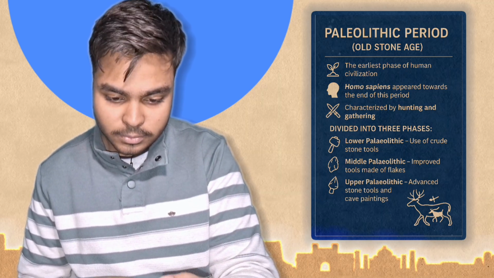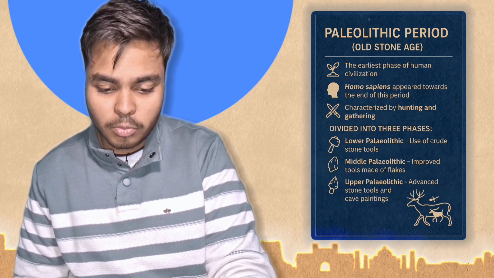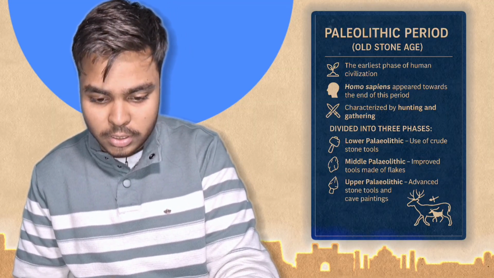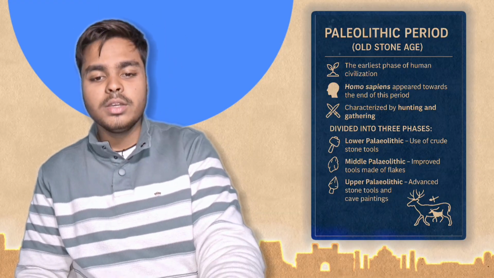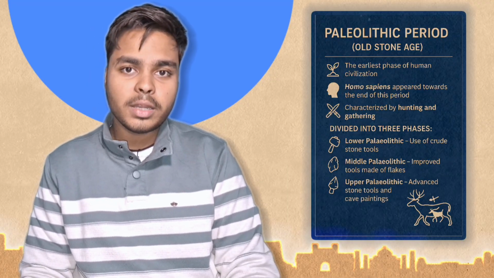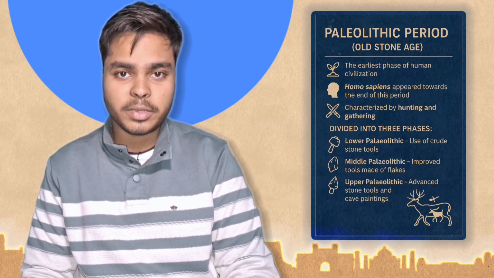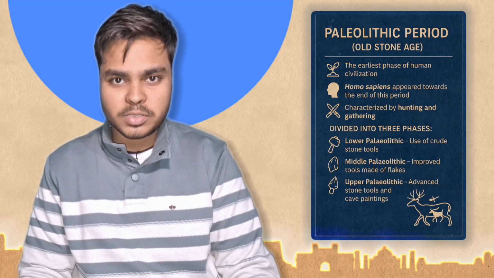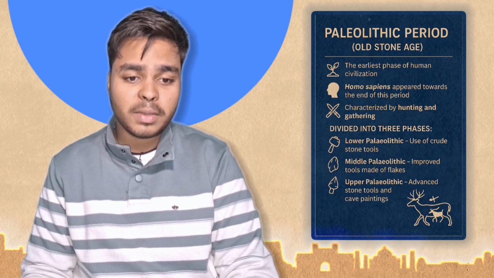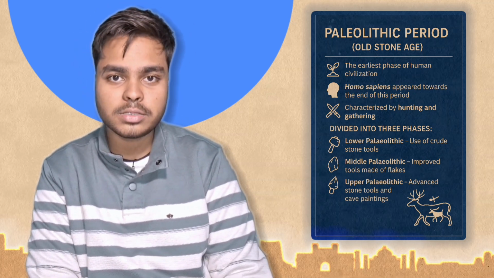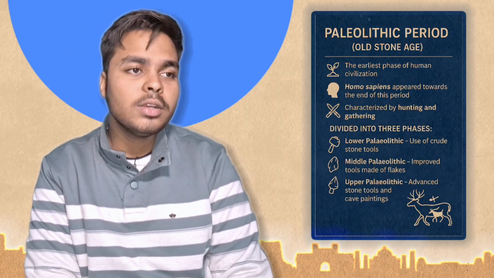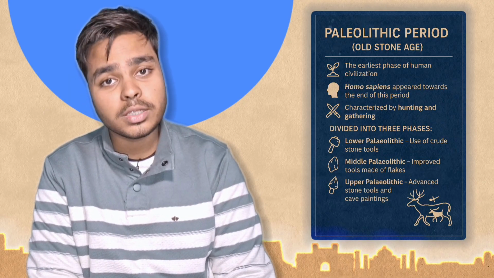It is the earliest phase of human civilization. The scientific name of humans is Homo sapiens. Homo sapiens appears towards the end of this period. Before that, humans were apes. But after that, Homo sapiens, humans, started to evolve, to grow, and to learn what stones are and how we can use them. These are the things that started to grow in this age.